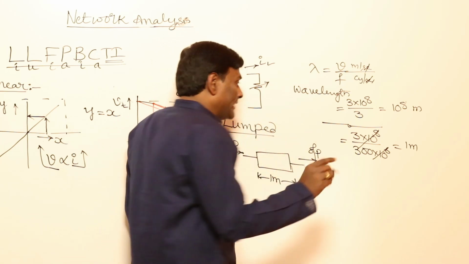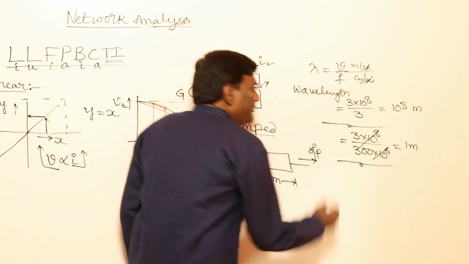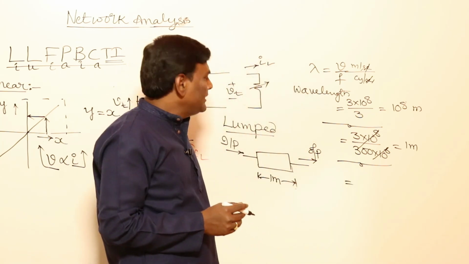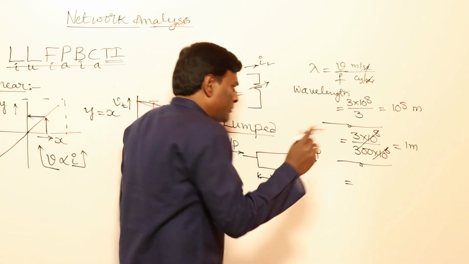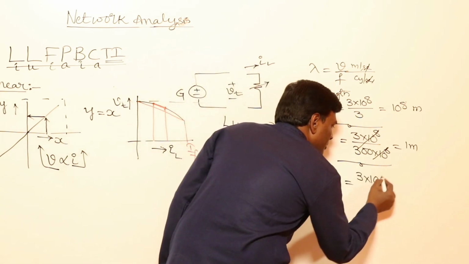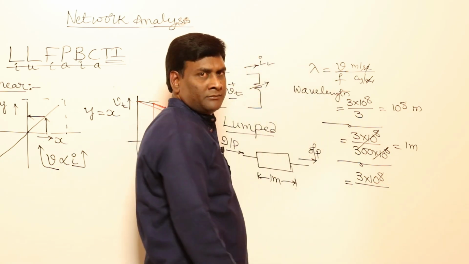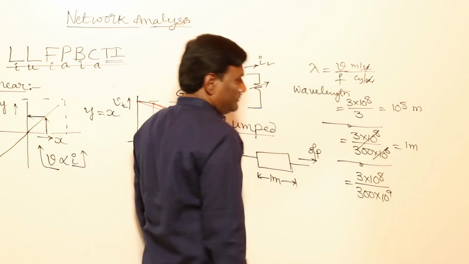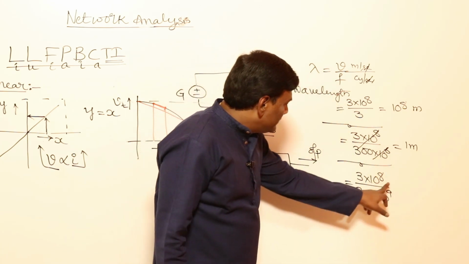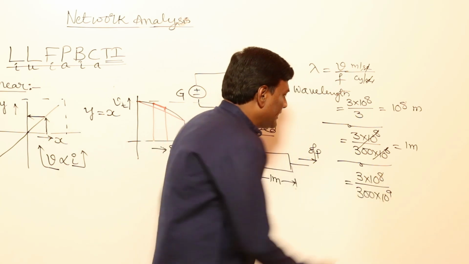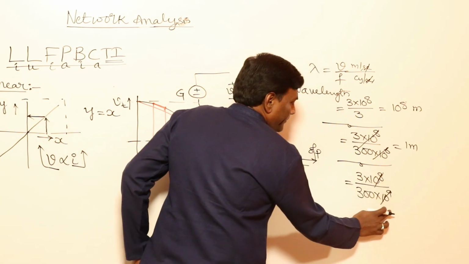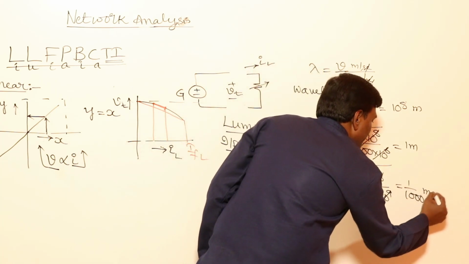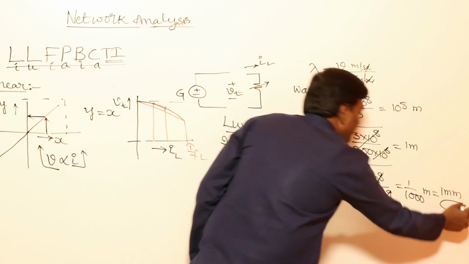Again, you did not understand. Wait. For example, if the operating frequency of the input signal is 300 gigahertz, we will see. Take 3 into 10 to the power of 8, the light velocity, divided by 300 gigahertz. Then what will happen? The 10 to the power of 8 will get cancelled, so one more 10 will come and 1000 will come. So 1 by 1000 meters, or 1 millimeter.